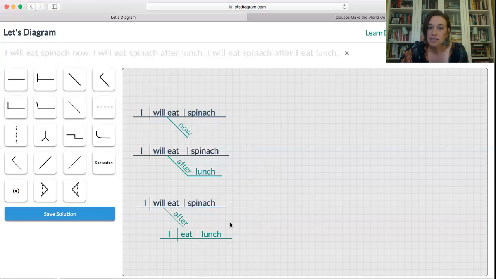So dependent clauses do the job of one part of speech. Phrases do the job of one part of speech. Words do the job of one part of speech. Independent clauses do not function as single parts of speech. They are the things that all of these things would need to be connected to in order to make sense. So that's just a little crash course today in words and phrases and clauses.